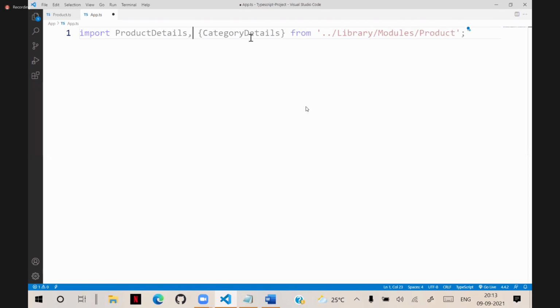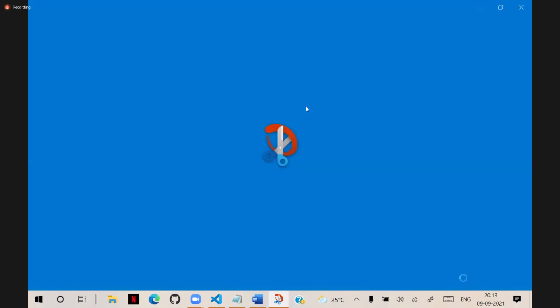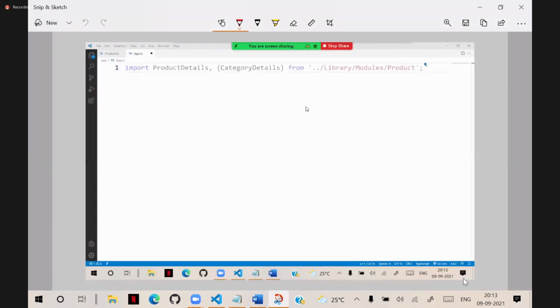This curly brace block is used only if they are not marked as default. That is important. That means two options are here. This is marked as default, and this is not default. If anything is marked as default, you can directly use it. If not, you have to put it in curly braces.